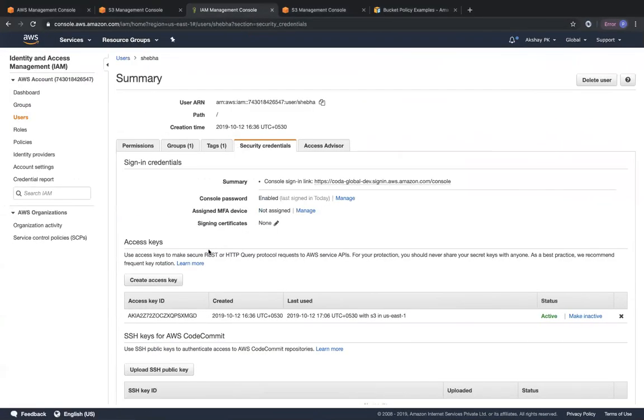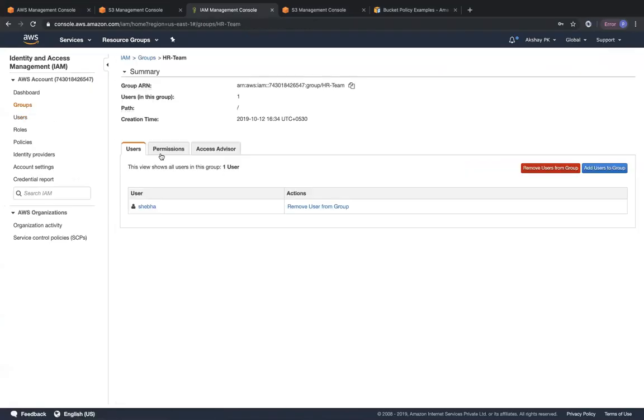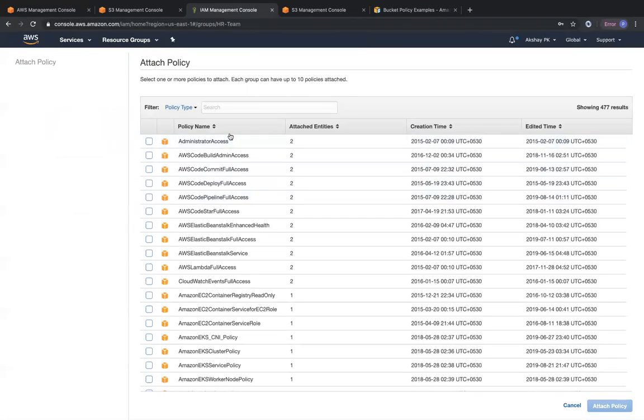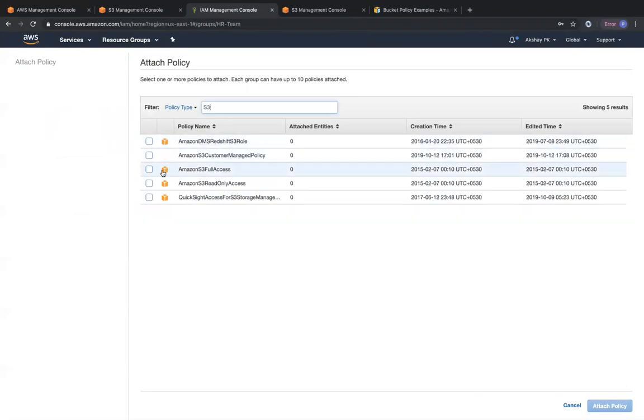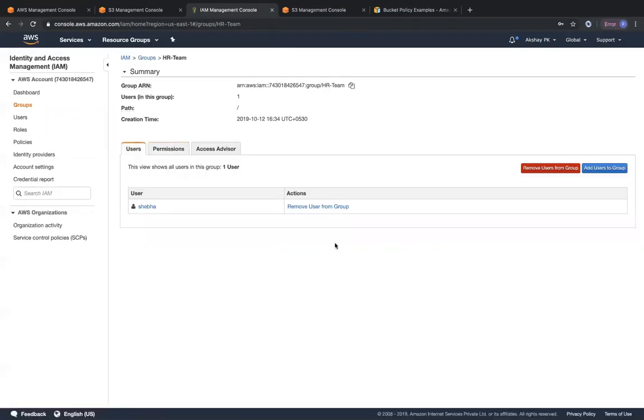Okay. So what we are going to do is we are going to go to IAM. We are going to go to groups. We are going to click on that group name. We are going to click on permissions. And then we are going to click on attach policy. And we are going to give the S3 full access policy to this group, which means users that are part of that group will also have access to S3.